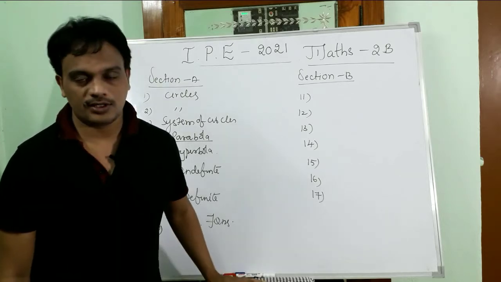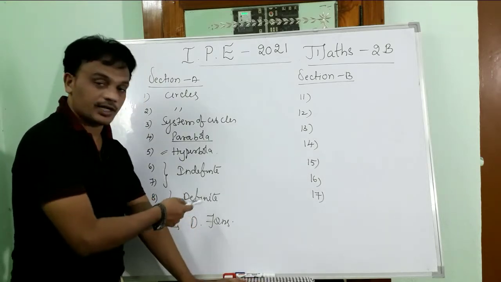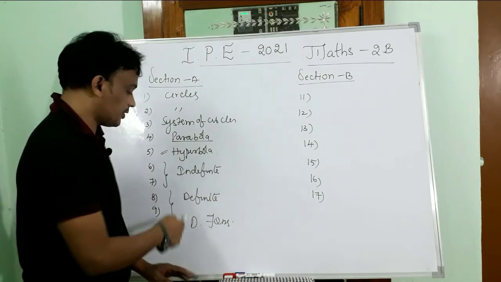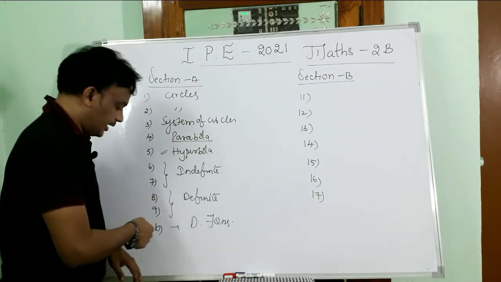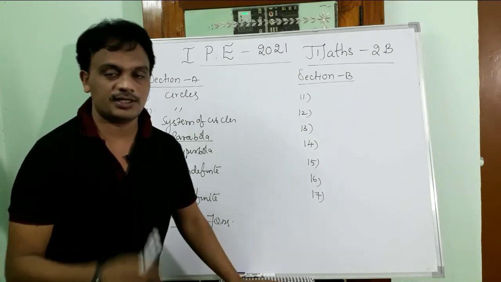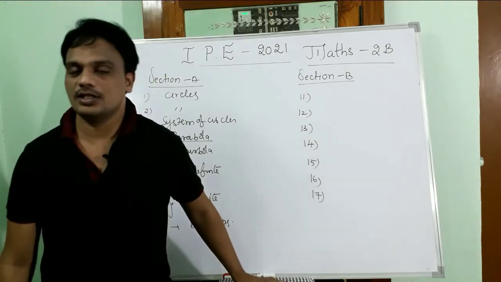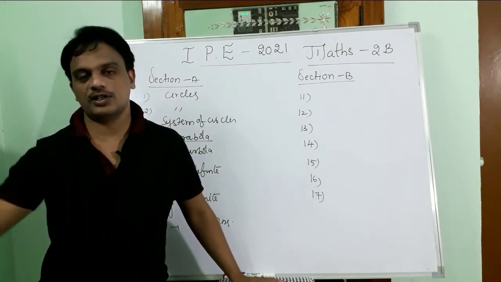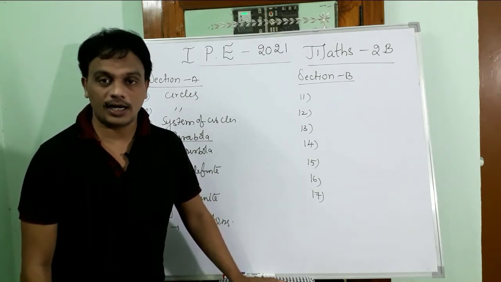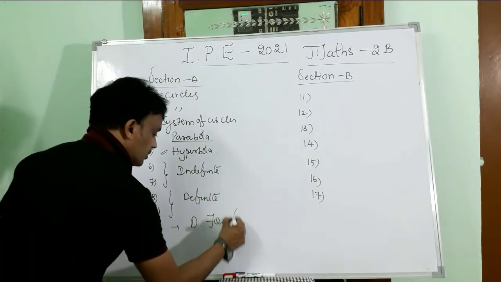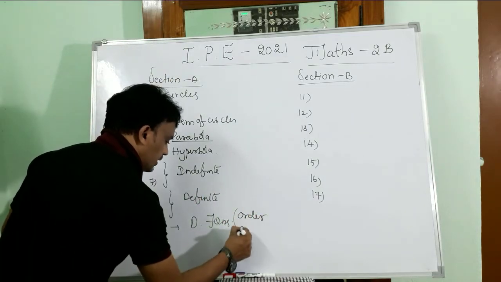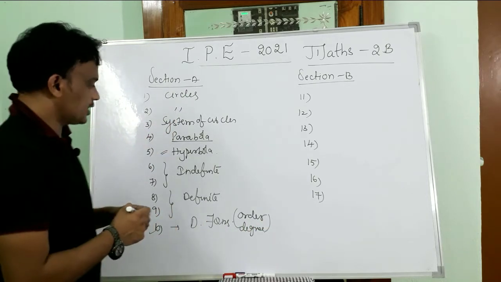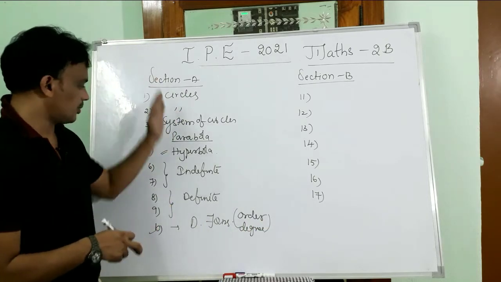For 8 and 9, definite integration properties are there, and there is a chance to get limit of summation, a very important concept. The 10th question from differential equations is the basic concept: an equation is given with some constants, and removing the constants we find the differential equation, and finding the order and degree of the differential equation is a very important concept. That is about section A.